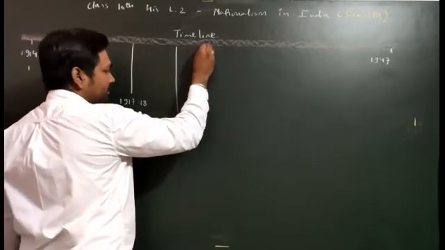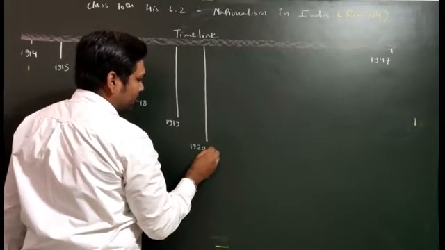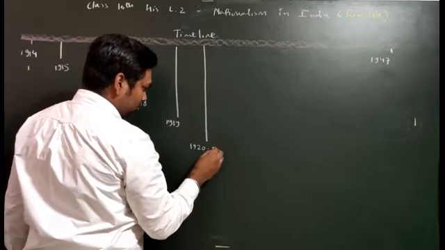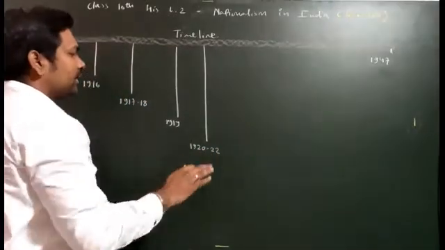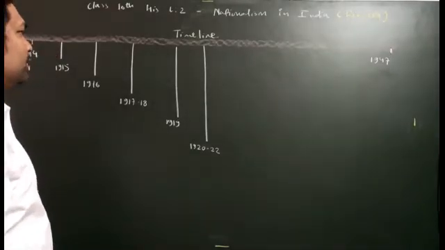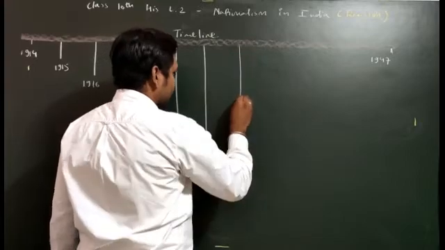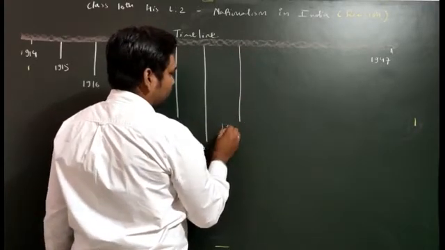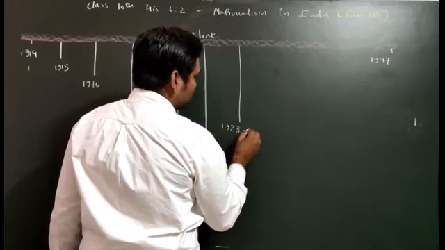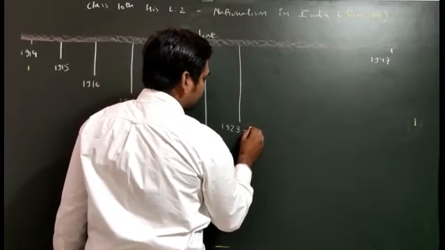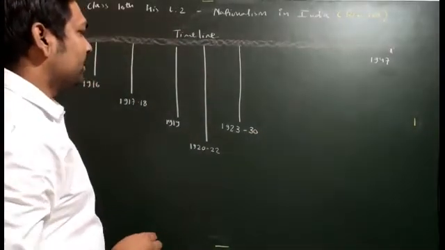Then after that we have 1920, 1920 to 22, this is one time period. Then the next very important period is 1923 to 30.